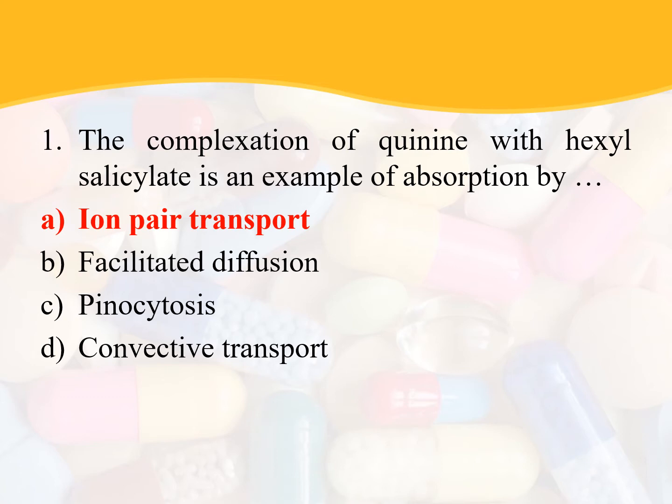We all know that drugs like propranolol and quinidine show good absorption when they are paired with oleic acid and hexyl salicylic acid respectively. So, the complexation of quinine and hexyl salicylic acid is an example of ion pair transport. So, the answer is ion pair transport.